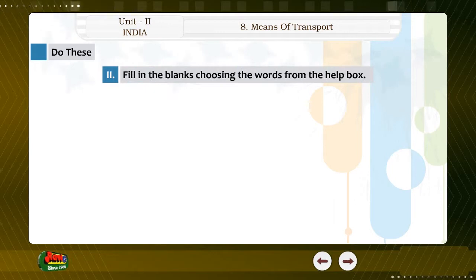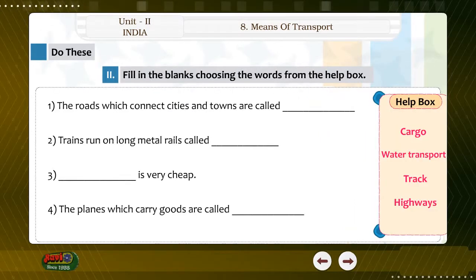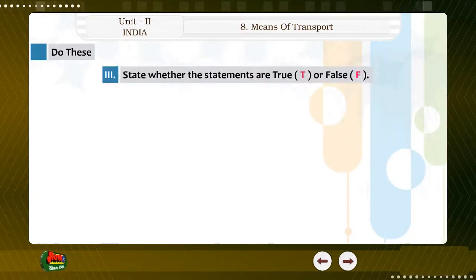2. Fill in the blanks choosing the words from the help box. Conceptual understanding. 3.